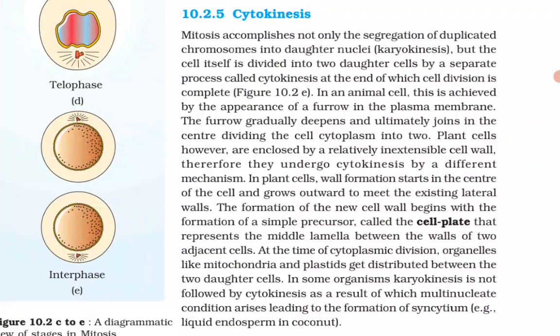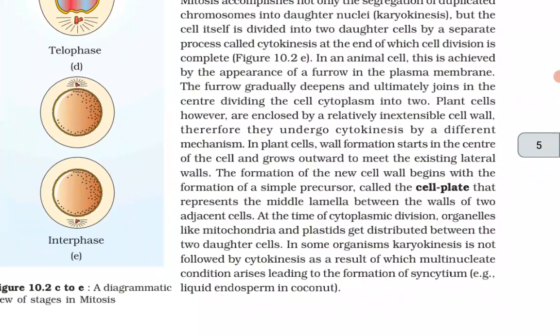Plant cells, however, are enclosed by a relatively inextensible cell wall. Therefore, they undergo cytokinesis by a different mechanism. In plant cells, wall formation starts in the center of the cell and grows outward to meet the existing lateral walls.